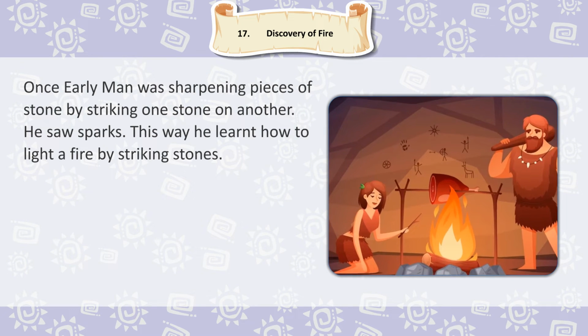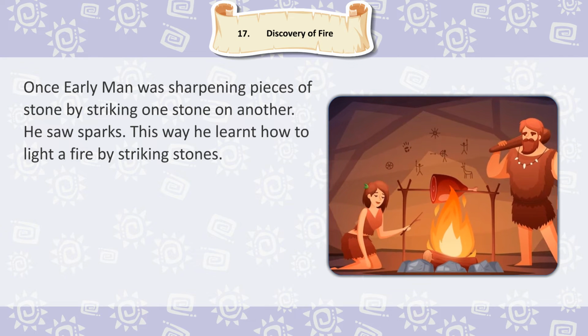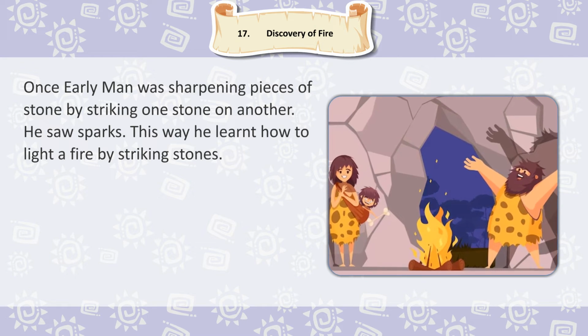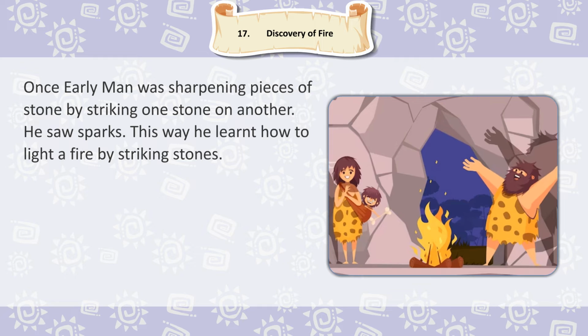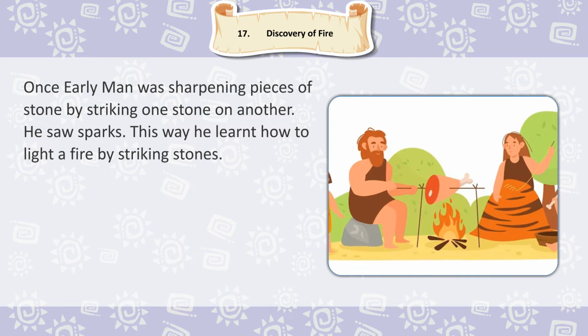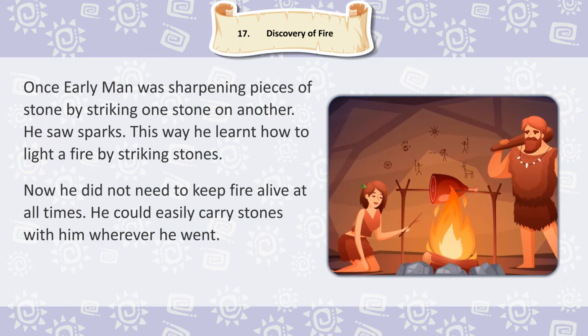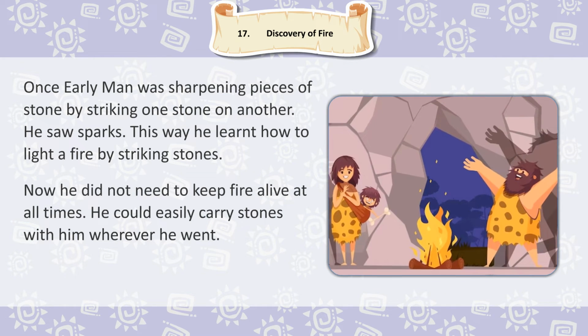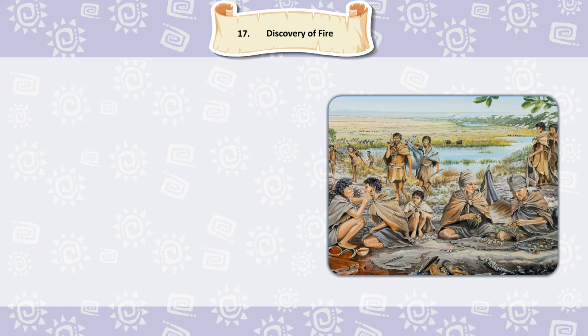Once Early Man was sharpening pieces of stone by striking one stone on another. He saw sparks. This way, he learned how to light a fire by striking stones. Now he did not need to keep fire alive at all times. He could easily carry stones with him wherever he went.